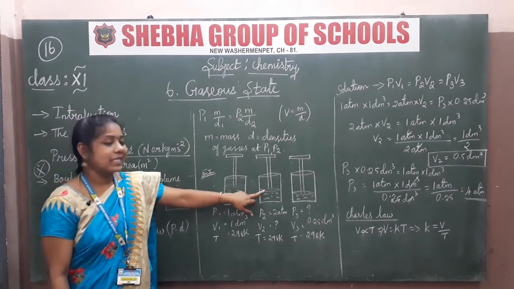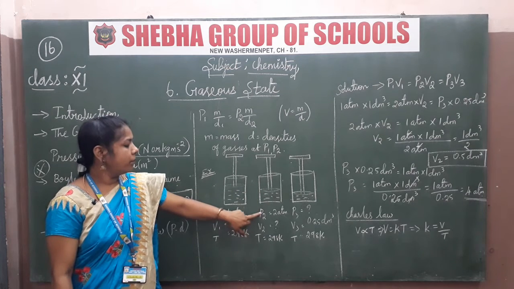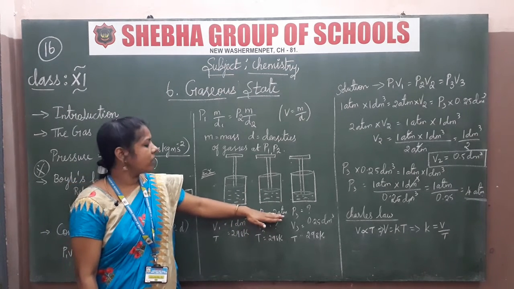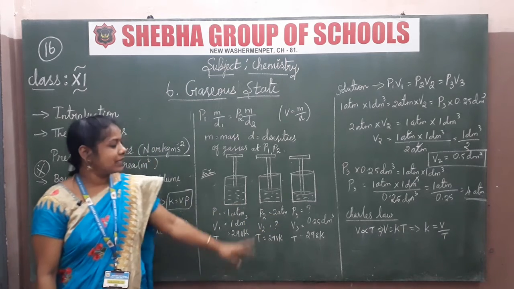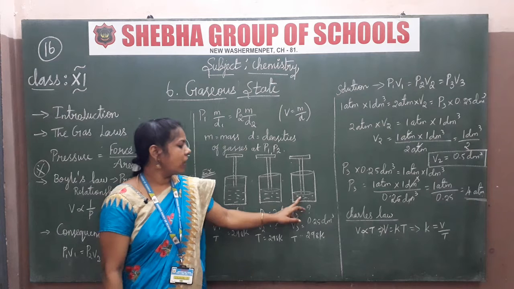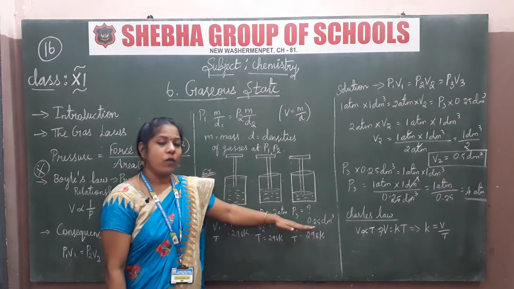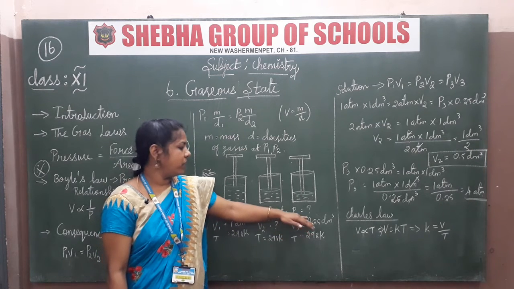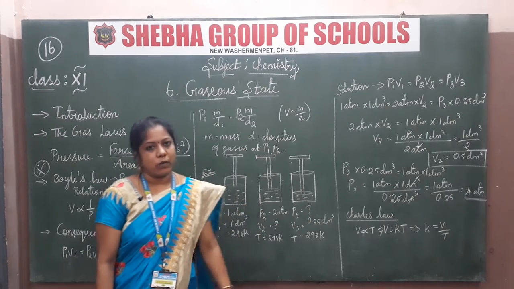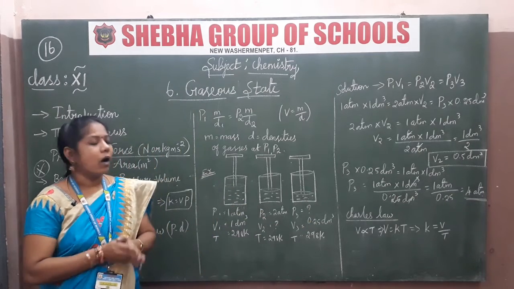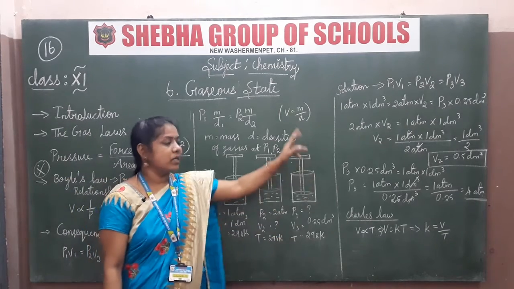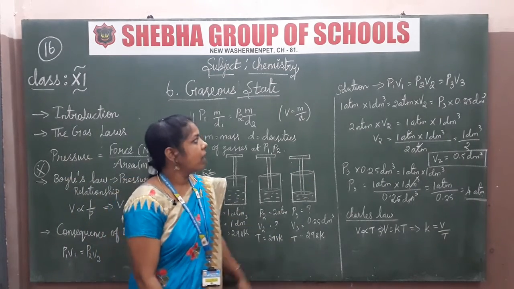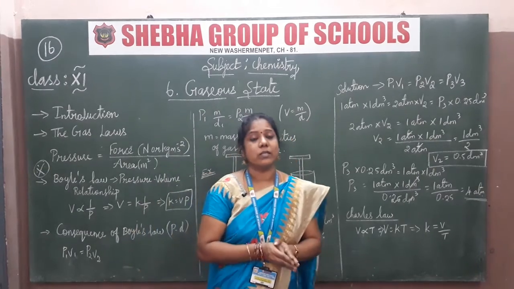Moving on to the second apparatus, we have the P2 value, that is pressure only, but not the volume value. Same way for the third one, we have the volume value but not the pressure value. So we are going to find out how to get these values from these questions. Okay, and then move on to the solutions.